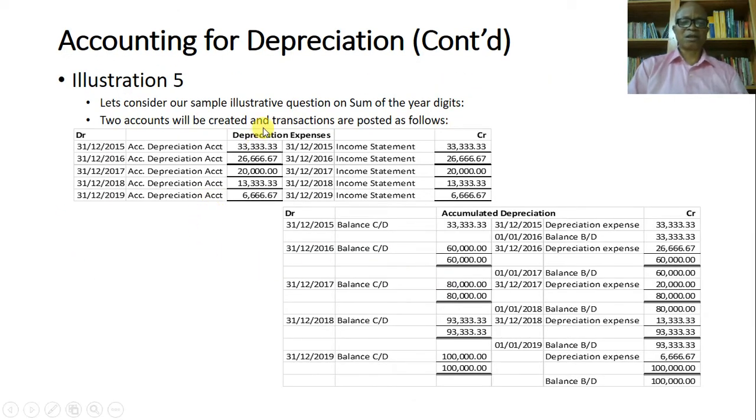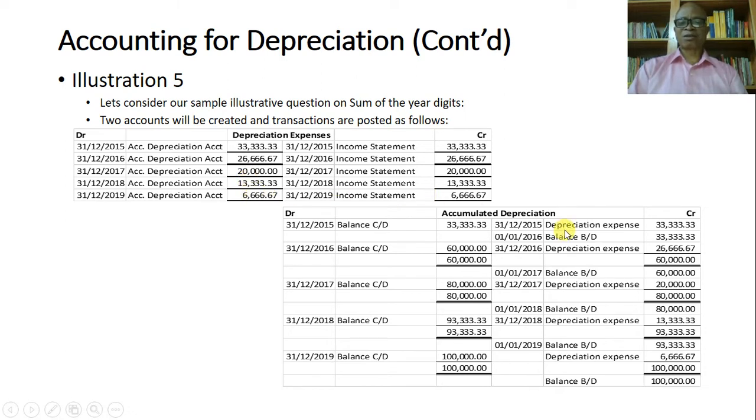So depreciation for the first year, 2015, we have a debit to depreciation account, and then the corresponding credit goes to accumulated depreciation account of 33,000. The same amount. So at the end of the year 2015, this value, 33,333 naira 33 kobo, is taken out and transferred to the income statement as a charge. So it's being credited here. The corresponding debit will go to the income statement for that year. The same thing you do for 2016, 2017, 2018, 2019.